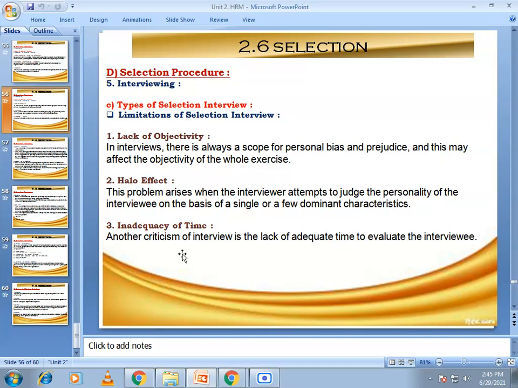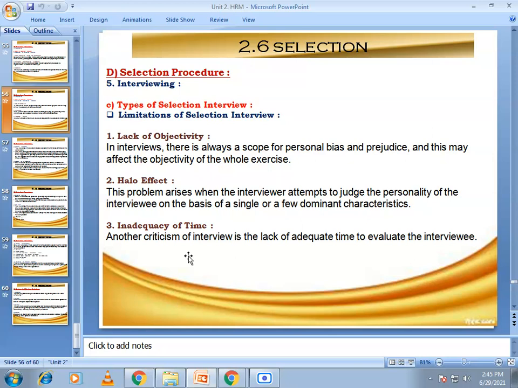Then inadequacy of time. Another criticism of the interview is the lack of adequate time to evaluate the interviewee. The most important concern in selection and hiring is the time and cost involved in making personnel decisions.